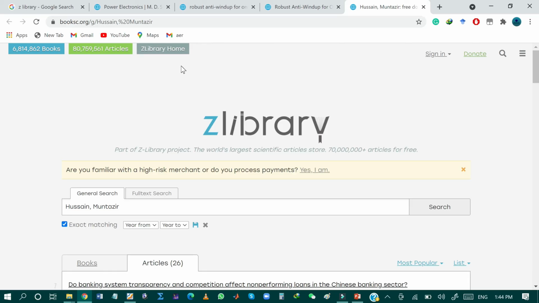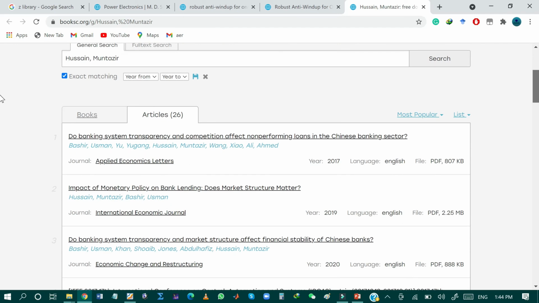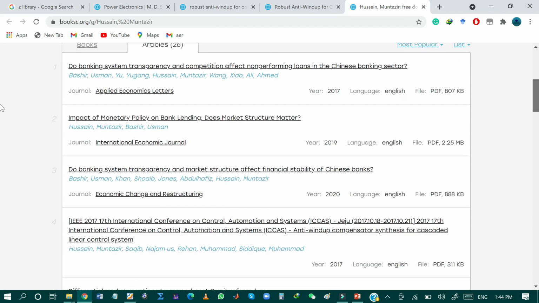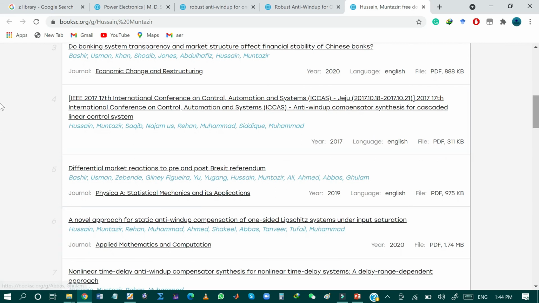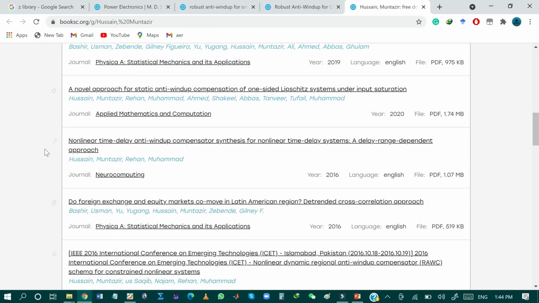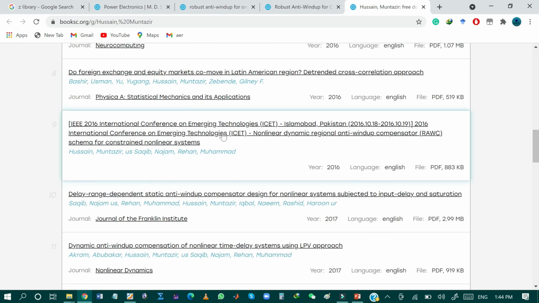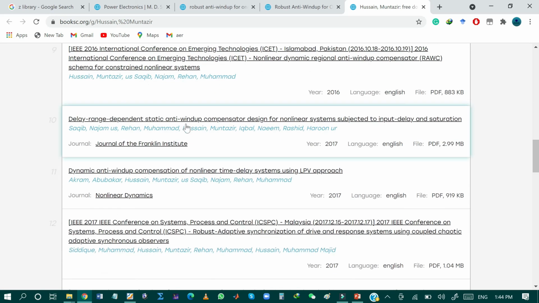Z Library also provides the feature that you can search for specific authors. So for example, if I write my own name, it will show all the published work which I have published in different journals as well as different publishers. So as you can see, these are the papers which I have published in different journals. So for example, I have published this paper in Neurocomputing, and I have published this paper in IEEE International Conference, and I have published this paper in Journal of the Franklin Institute.